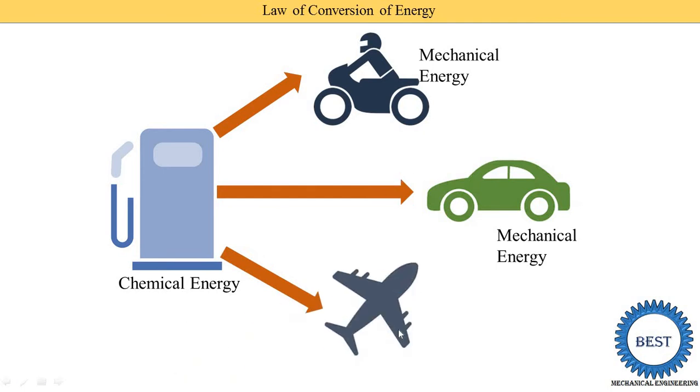Here I show you another example, aeroplanes. In an aeroplane, there is a jet engine. In the jet engine we supply chemical energy in the form of petrol or super petrol, and it is converted into heat energy, and then it is converted into mechanical energy, and the aircraft flies. So here we studied how chemical energy is converted into mechanical energy in different mechanical components.